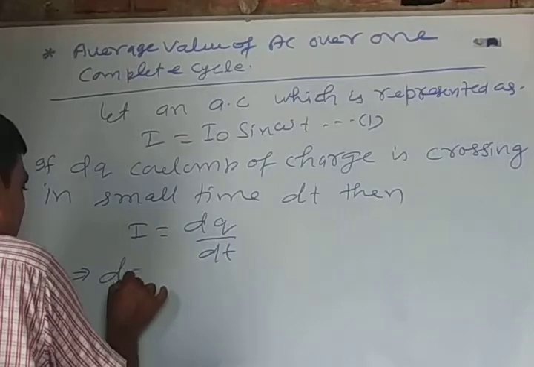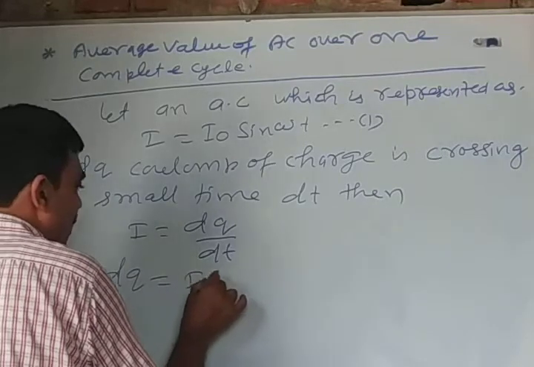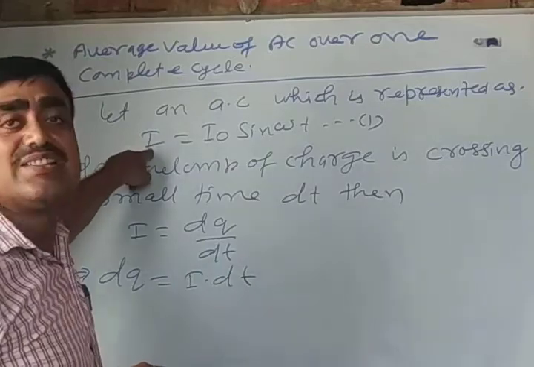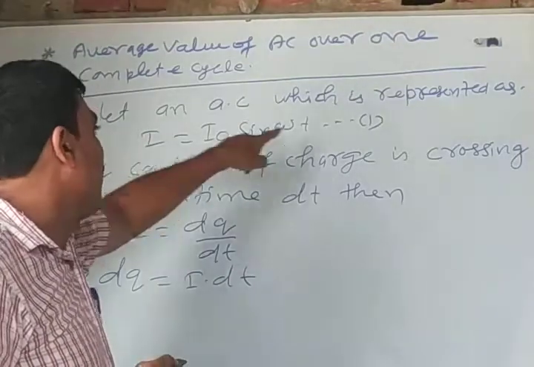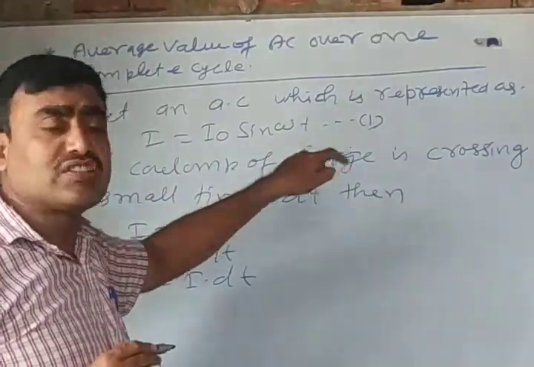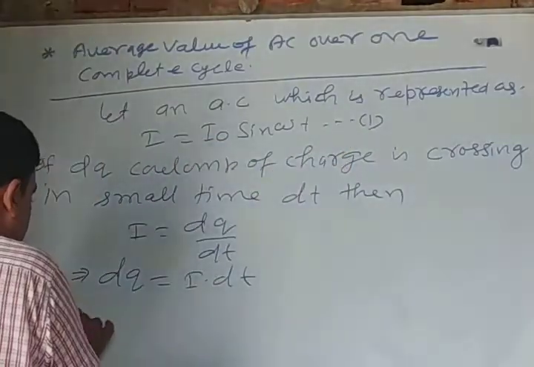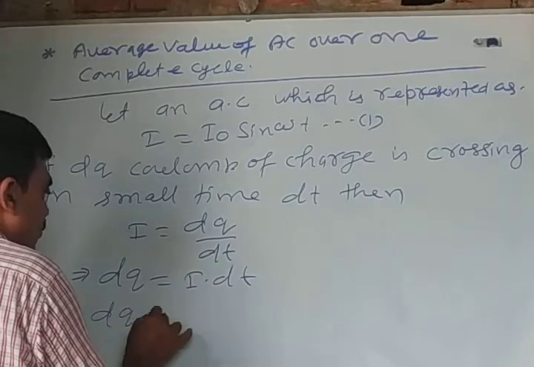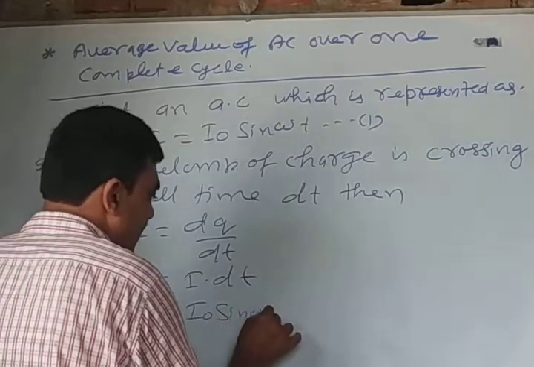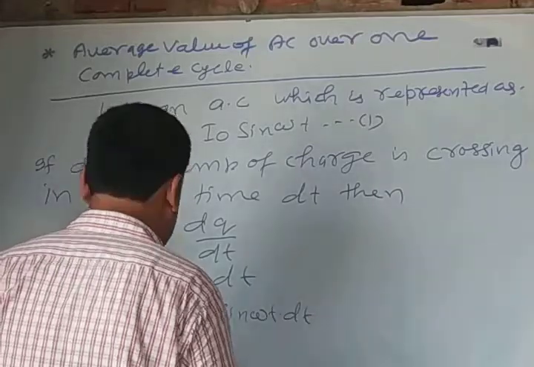That implies dq is equal to I into dt, but I is the instantaneous value of AC according to equation 1, I equal to I naught sin omega t. That implies dq is equal to I naught sin omega t into dt.